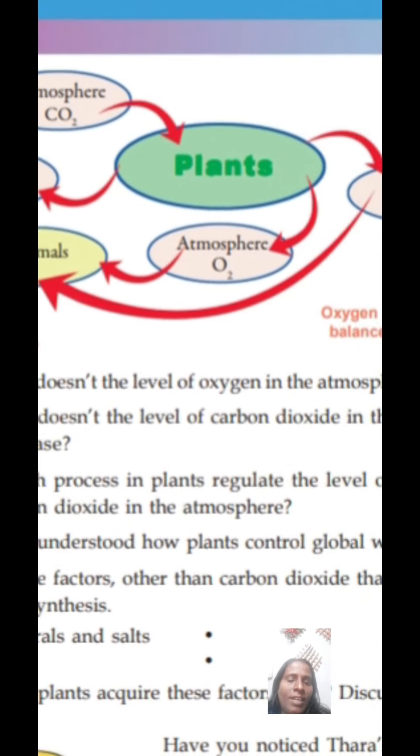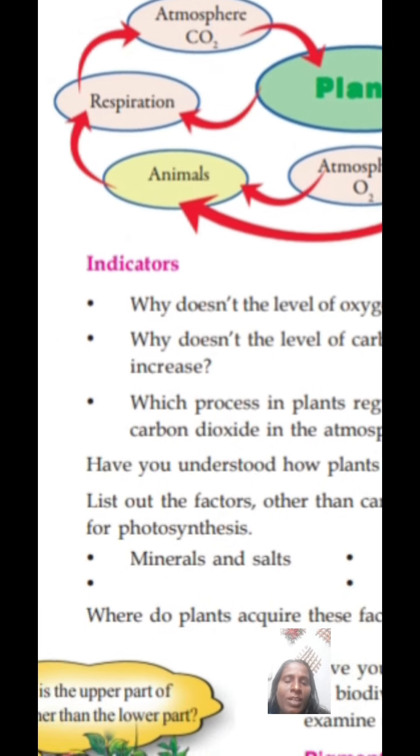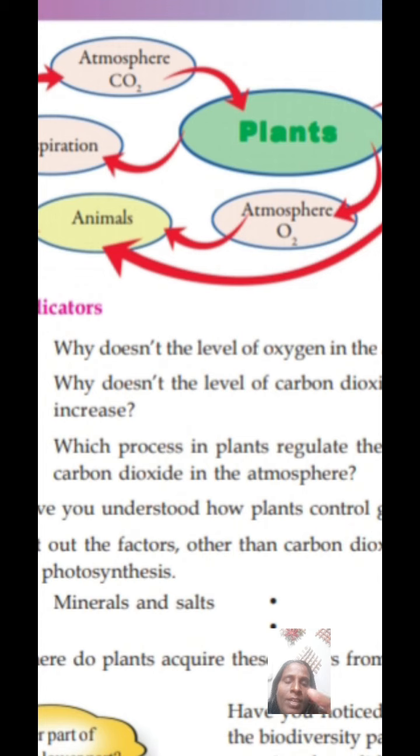And why does the level of carbon dioxide in the atmosphere not increase? What is the reason? With the help of plants only, through the photosynthesis process, they absorb carbon dioxide present in the atmosphere.